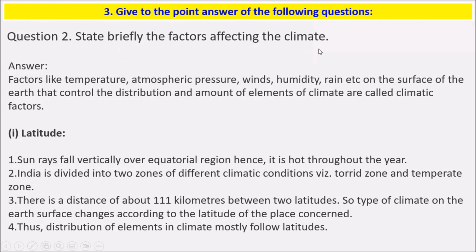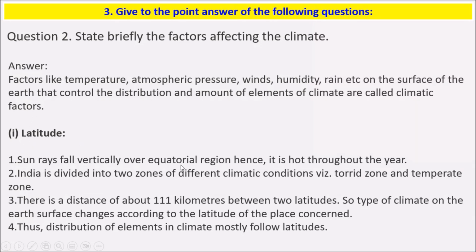Second, state briefly the factors affecting climate. Factors like temperature, atmospheric pressure, winds, humidity, rain, etc. on the surface of the earth that control the distribution and amount of elements of climate are called climatic factors. The first one is latitude.